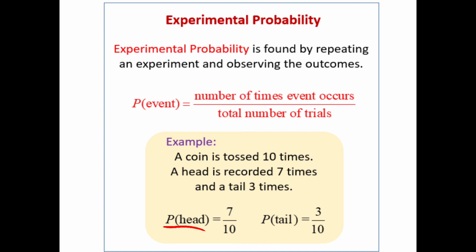Similarly, it is for tail also. So P of tail is equal to, so totally he tossed 10 times. 7 times he got a head, and what about the tail? 10 minus 7 is 3. So absolutely 3 times he got a tail, right? So we have to write 3 by 10. Out of 10 he got only 3 tails. So this is the main part in our book, children. I hope you understood experimental probability well.